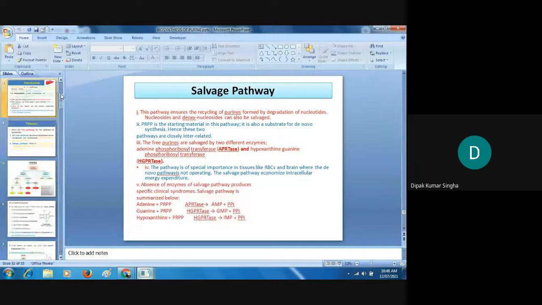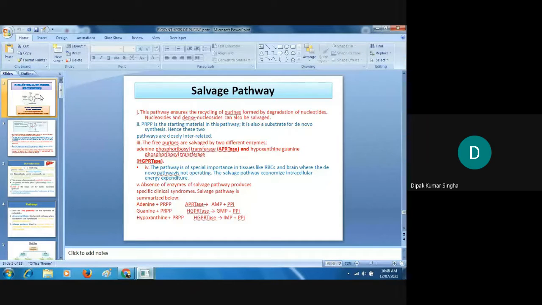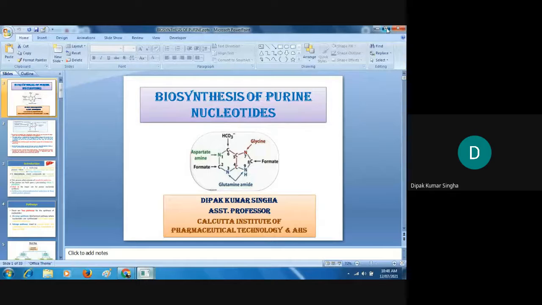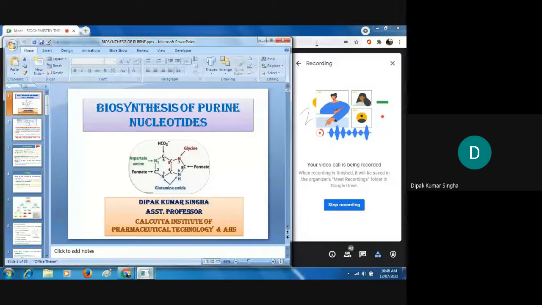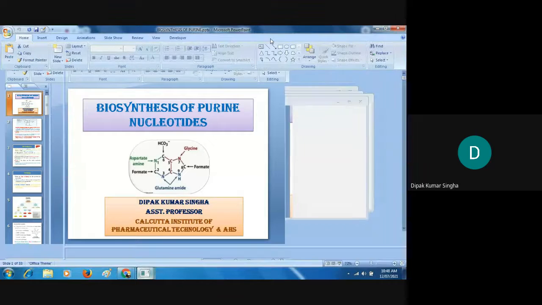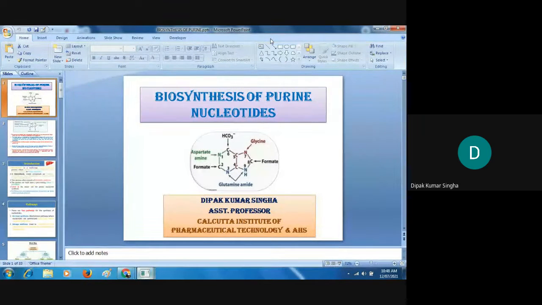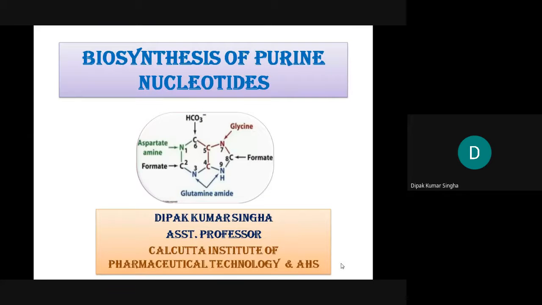Good morning everybody. Last class we discussed nucleic acid, the structure and function and different types of DNA and RNA. Now today we discuss the biosynthesis of purine nucleotides, because purine is one of the major important bases of the nucleotides. So you can write or you can synthesize the nucleic acid.